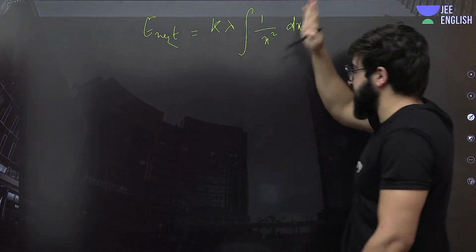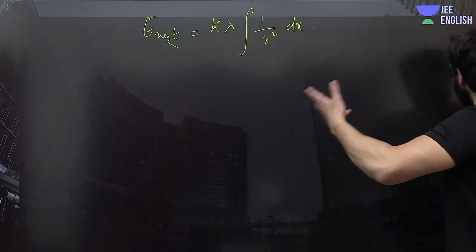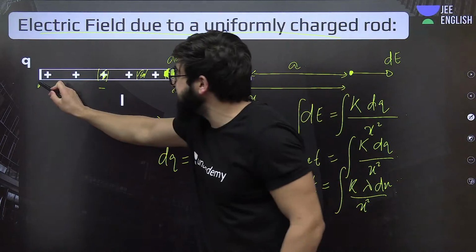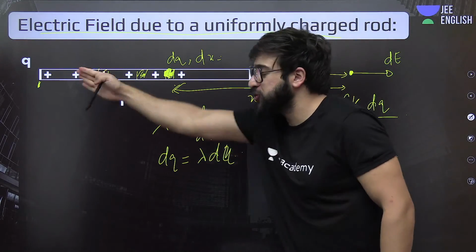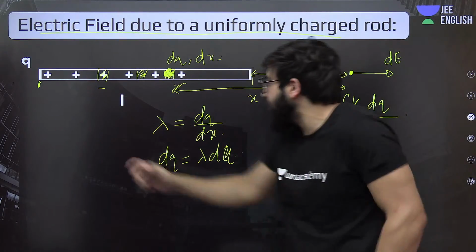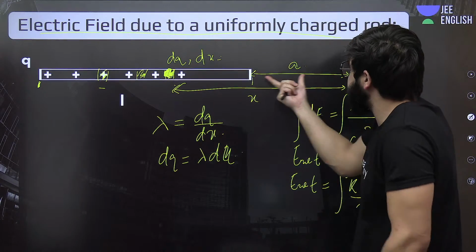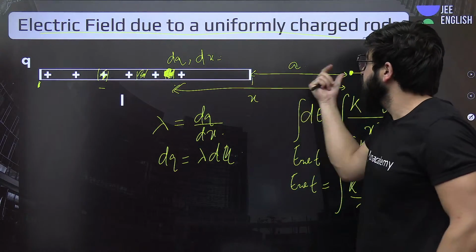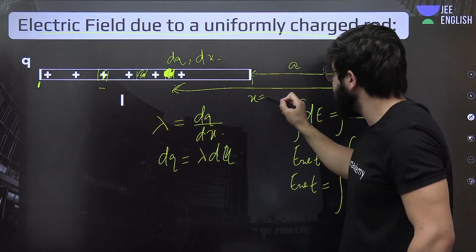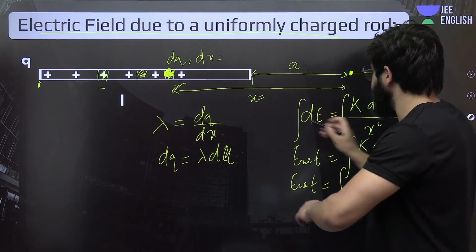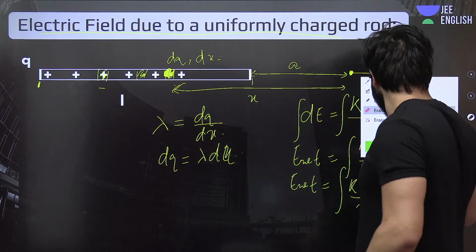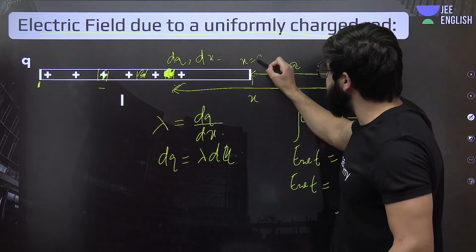Now the point is, from where to where are we supposed to integrate? We have to integrate from this point to this point, so that we'll cover the entire rod. At this point, what is the value of x? This is a distance over here from this point. Can I say at this point exactly x is basically a?